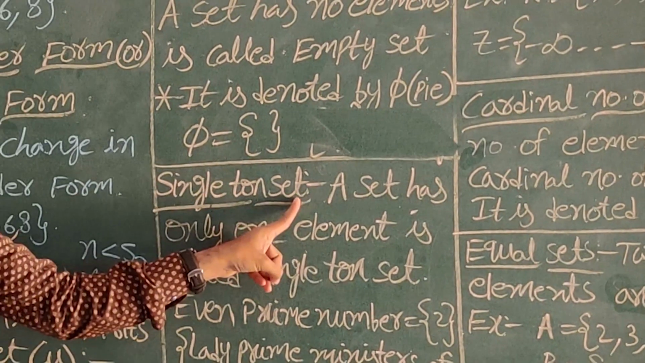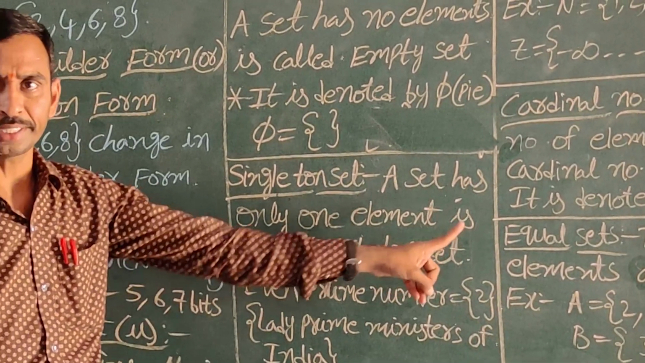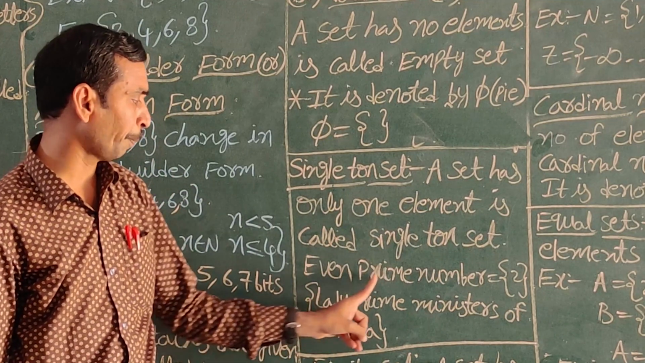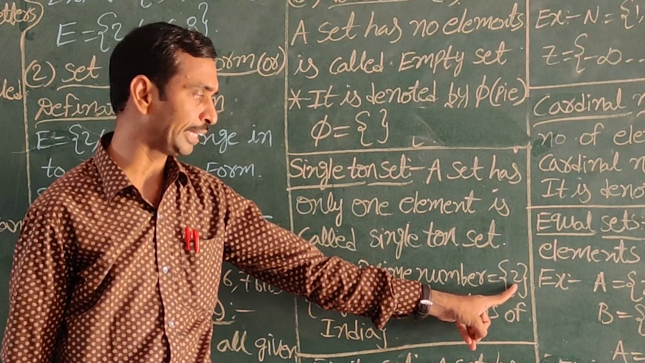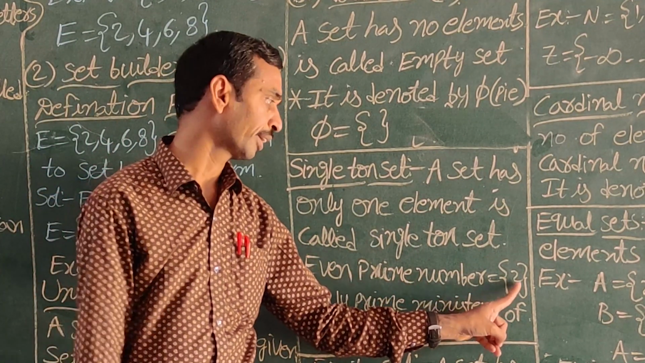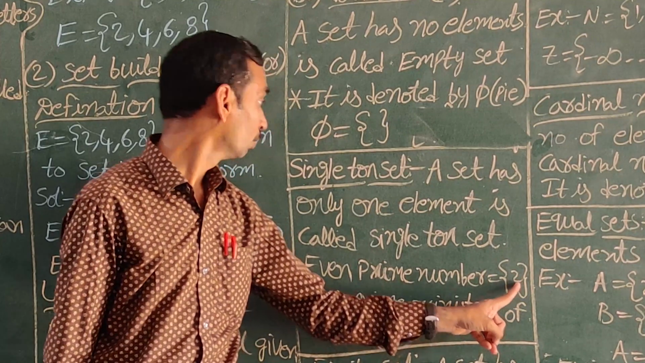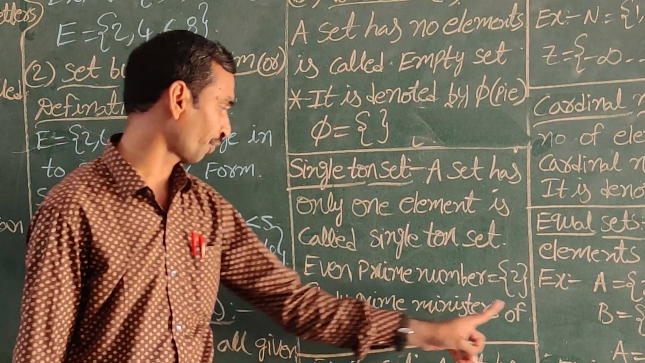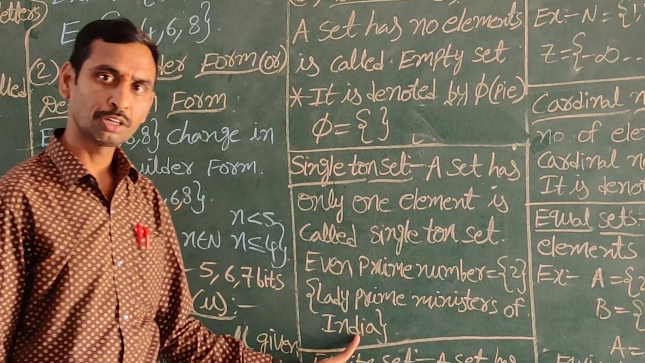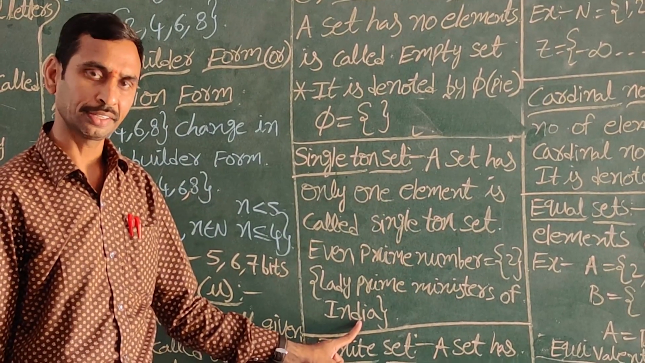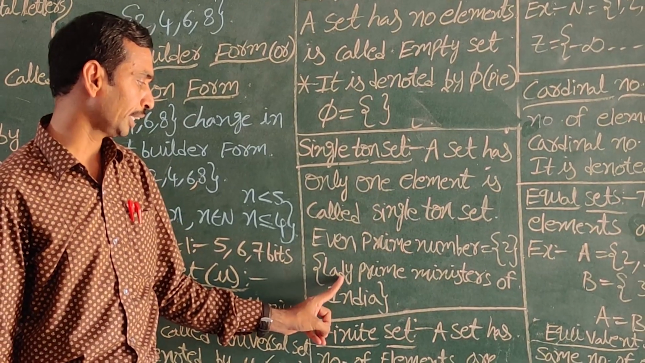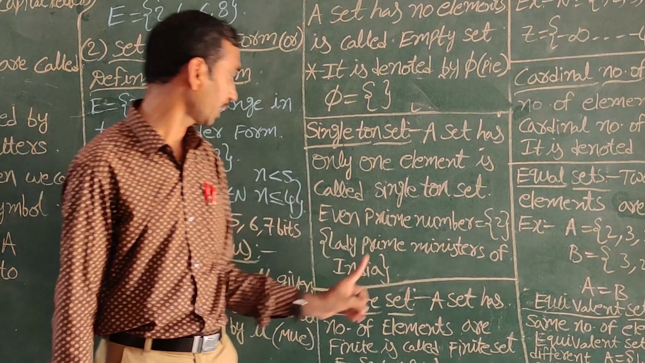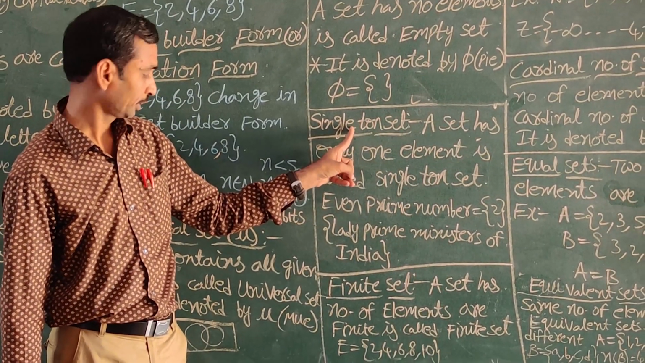Next, singleton set. A set that has only one element is called a singleton set. Example: even prime number. The even prime number is 2, so it has only one number. That is a singleton set. Suppose you take lady prime ministers of India. In India only one lady prime minister is there, that is Indira Gandhi. Indira Gandhi is the only element, so lady prime ministers of India is also a singleton set.